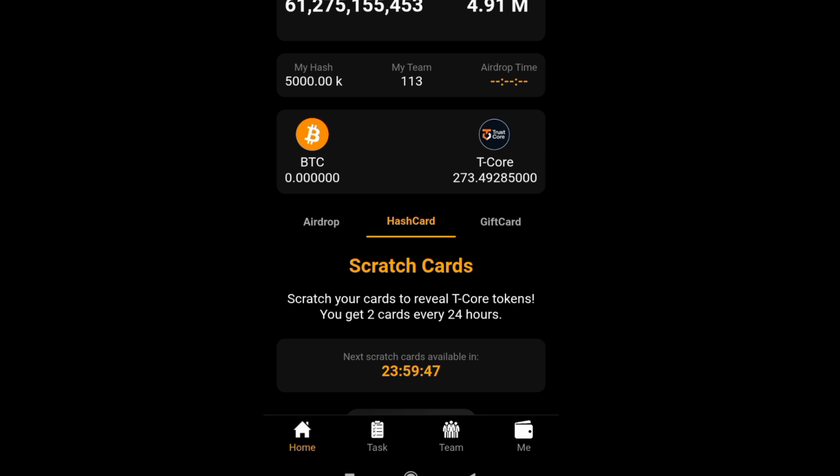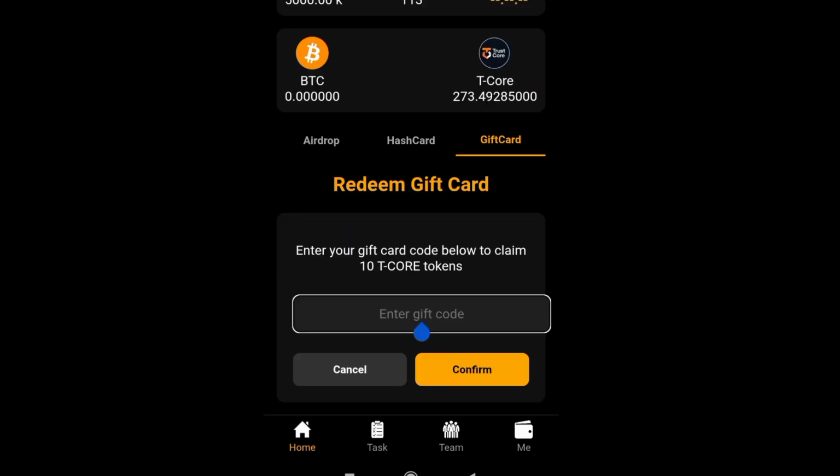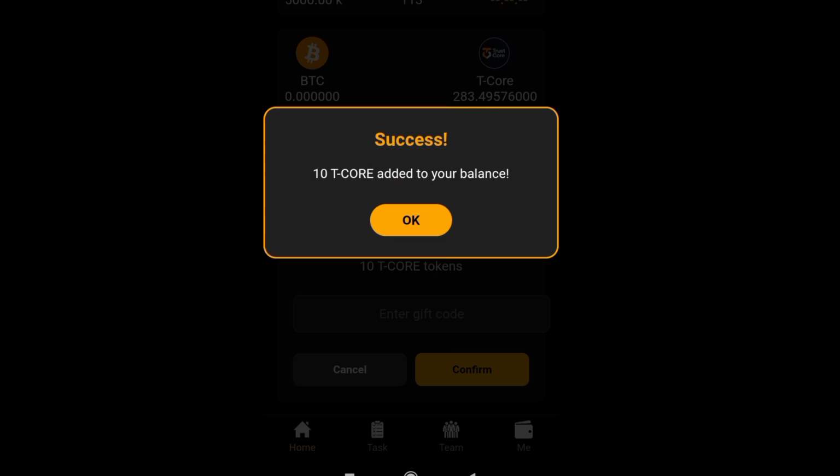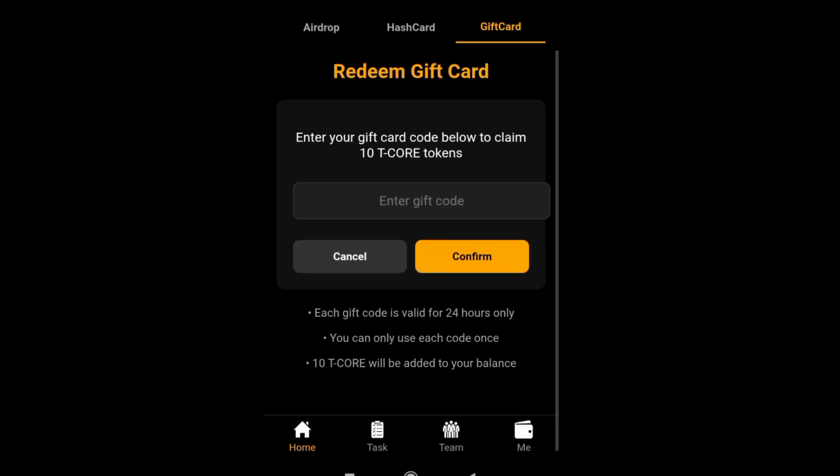Now, the next thing to do is to click on the gift card. So we are going to paste the gift card here. I'm going to attach it in the video description. Do well to use it before it expires. Success, 10 TCore added to my balance. Click on OK. So this is what you do basically.